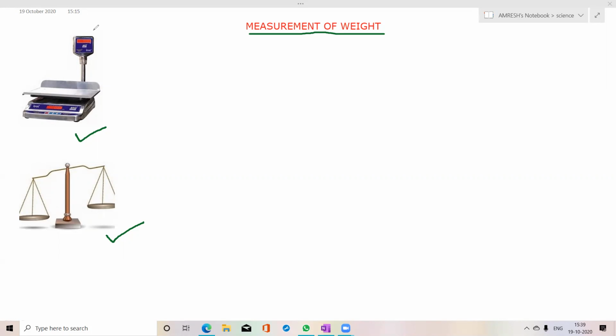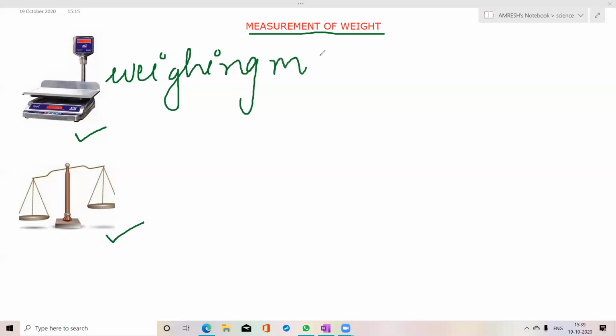Your mother must be taking some dal or pulses, and they measure it in this and give it to you. So what is this? This is a weighing machine. Please write. Nowadays many electronic weighing machines are used.